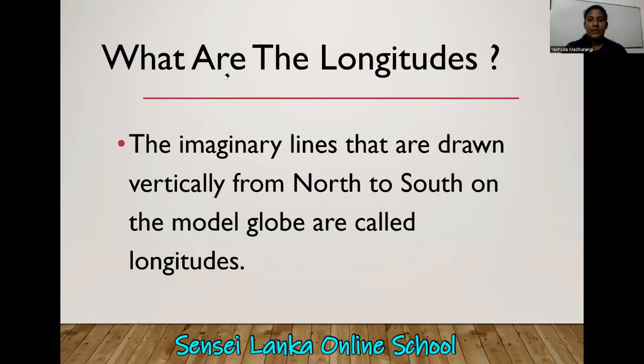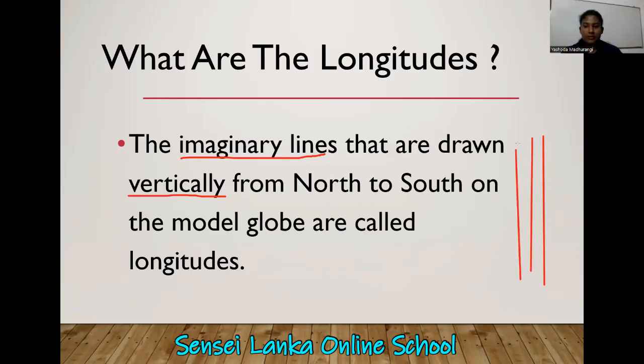We think these lines are there, but in real they are not there. So the imaginary lines. Longitudes are also a kind of imaginary lines that are drawn vertically. Earlier the latitudes were drawn horizontally, parallel to the earth. But now we draw them vertically. Look at this. We draw them vertically.